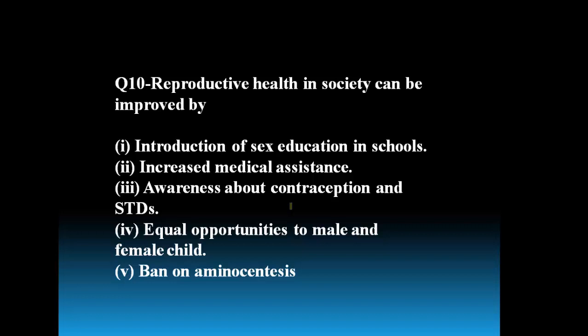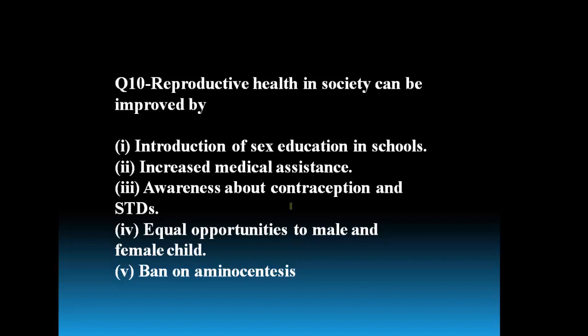What is this amniocentesis? It is a technique in which amniotic fluid is collected and it is tested for the genetic disorders with respect to fetus. Whether the growing fetus is normal or abnormal with respect to genetic disorders, the best method is